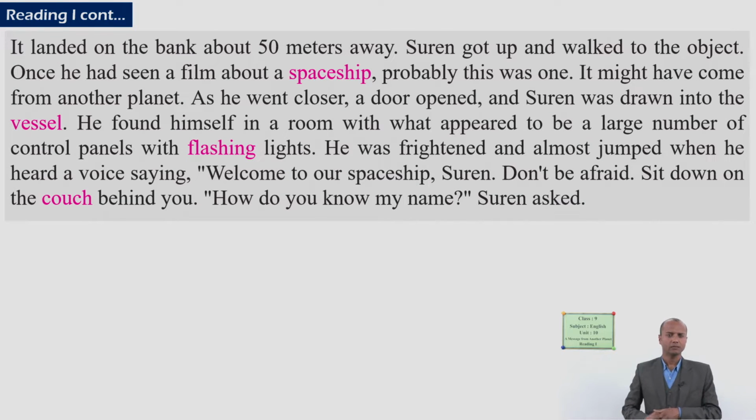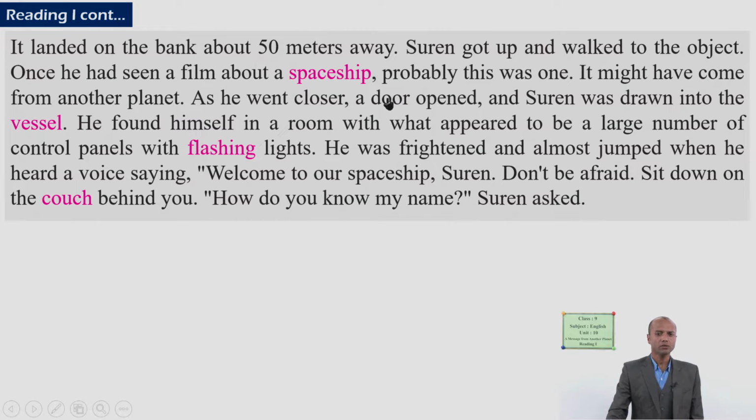It landed. What does it mean? The aircraft, the spaceship, something like that. Okay, the object. It landed on the bank about 50 meters away. Suren got up and walked to the object. Once he had seen a film about a spaceship, probably this was one. It might have come from another planet.